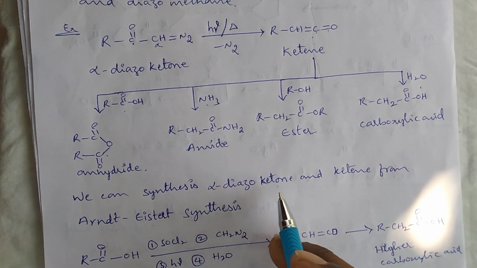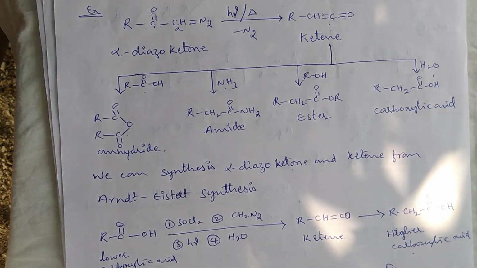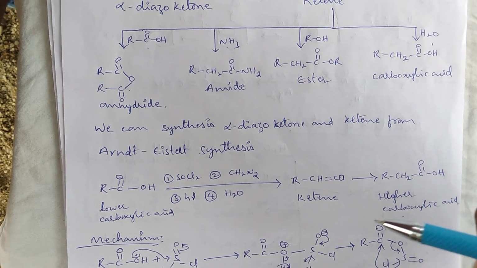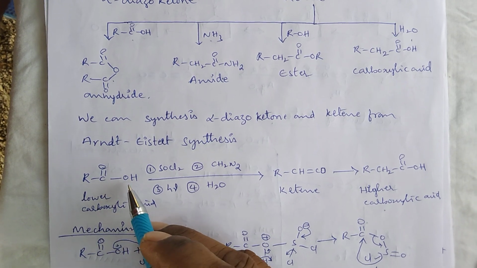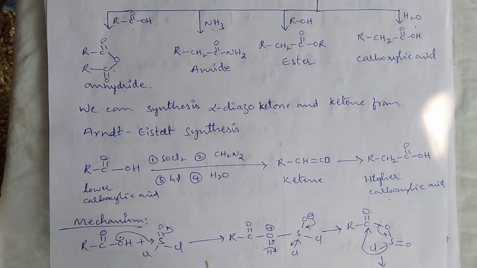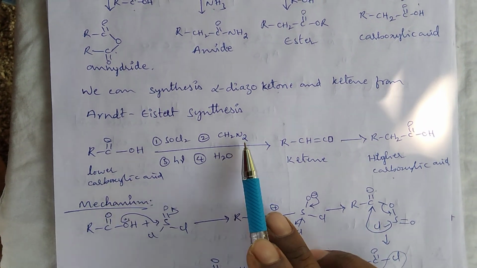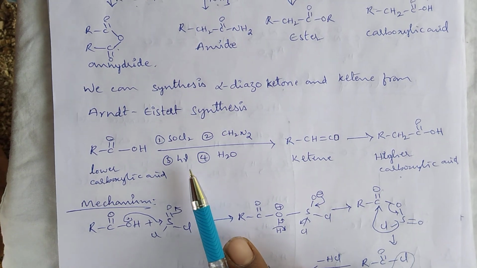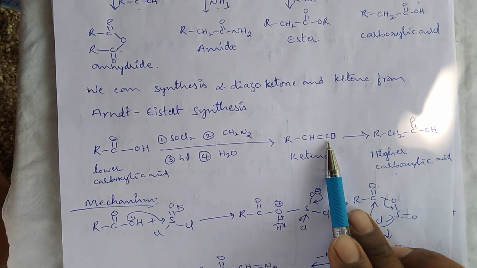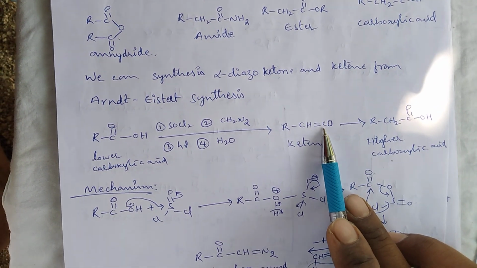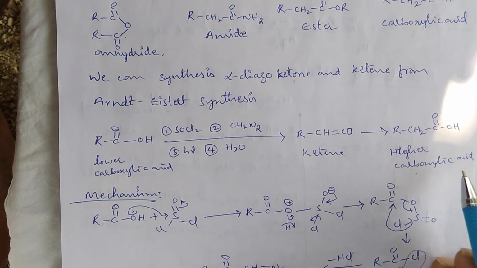Now we can synthesize alpha diazoketone and ketene from the Arndt-Eistert synthesis, which you already studied in degree second year. Here, when the carboxylic acid reacts with thionyl chloride and diazomethane in the presence of light, followed by hydrolysis, we get ketene. When the ketene undergoes hydrolysis, it finally gives a higher carboxylic acid.